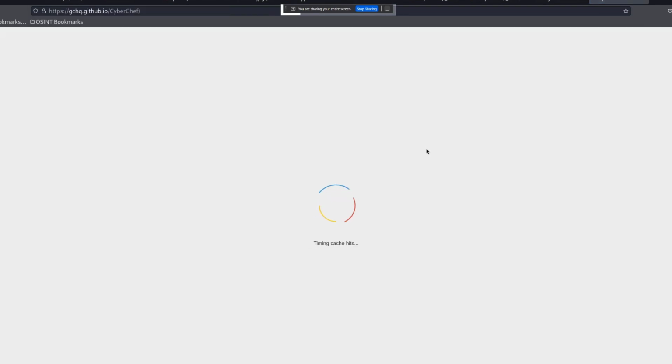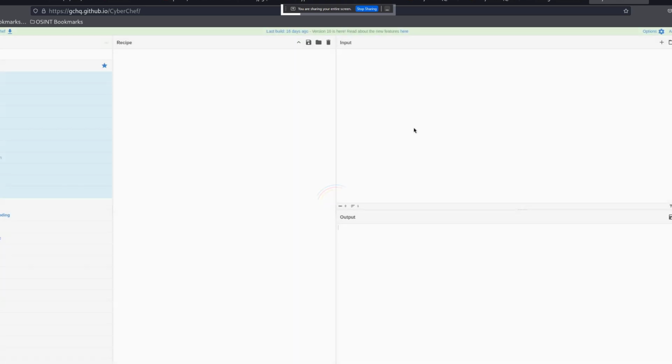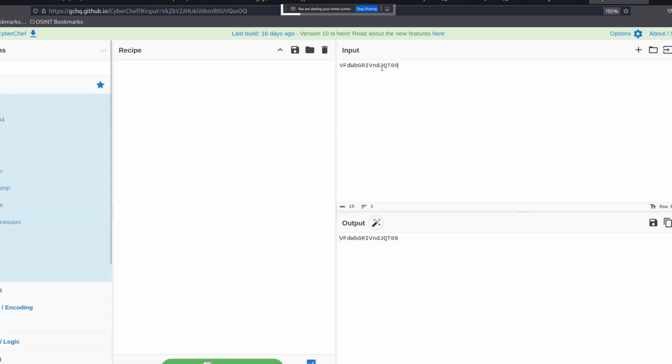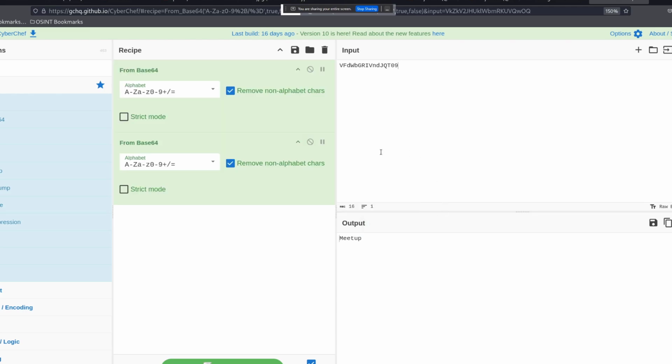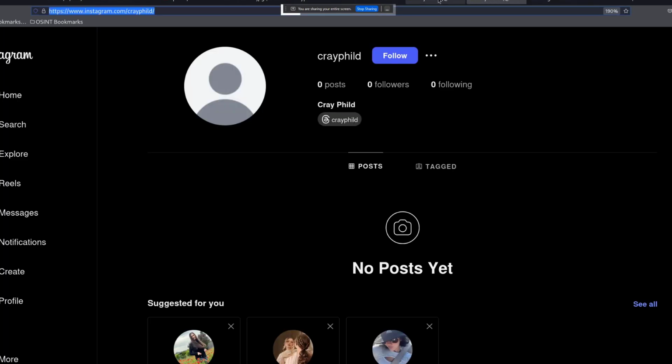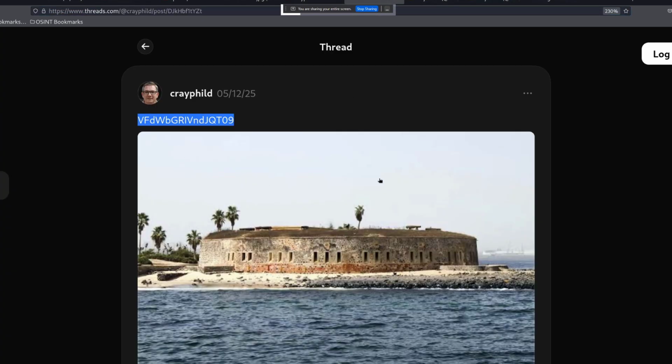And what this tool does is that it will immediately detect what type of text this is, and then it will give me a suggestion what type of hash that is. So in this case, it is a base 64, and we can see that it means meetup. So apparently the person wants to meet in this location.